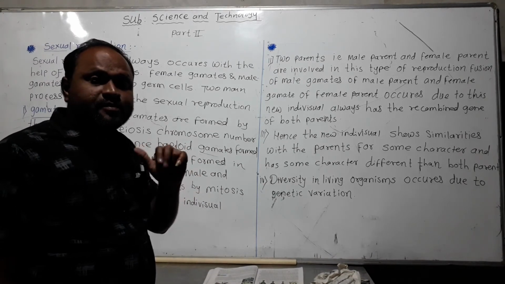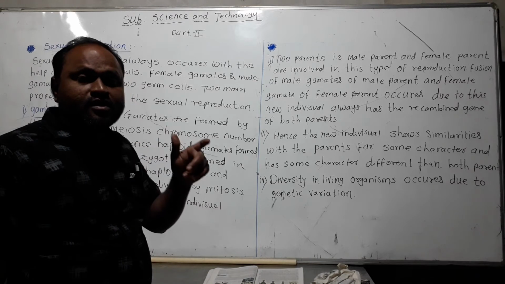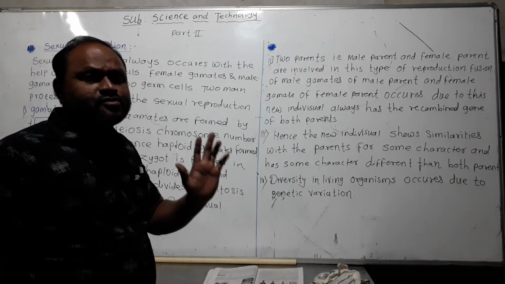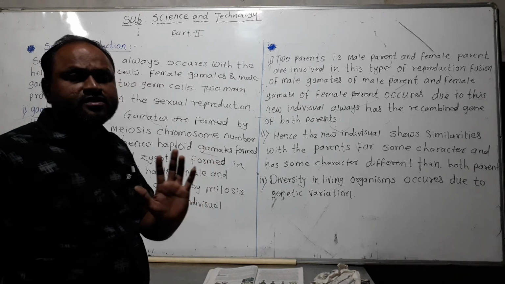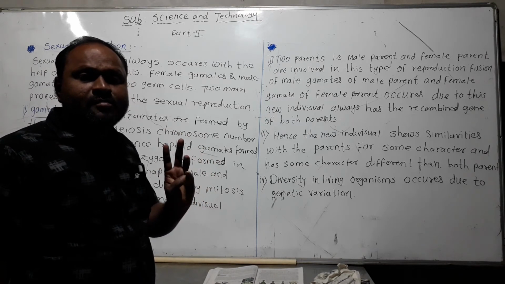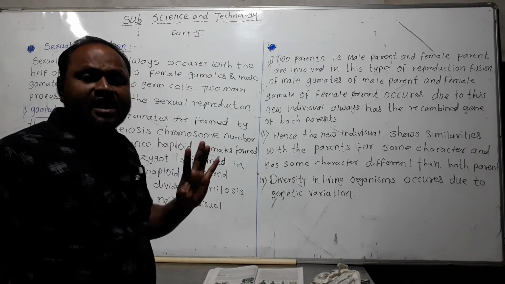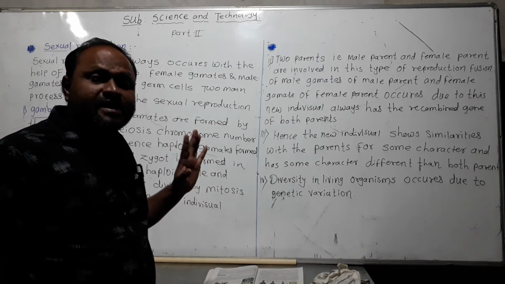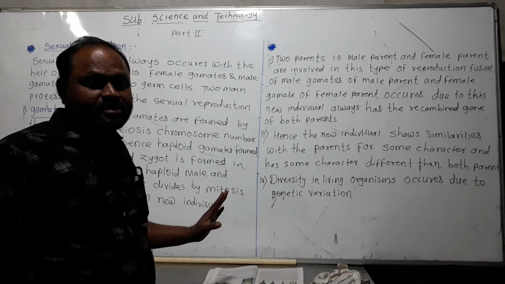In asexual reproduction, the similarity among individuals is greater compared to sexual reproduction. Asexual reproduction occurs without union of gametes. In that process, male and female germ cells are not fused, so similarity occurs in asexual reproduction.